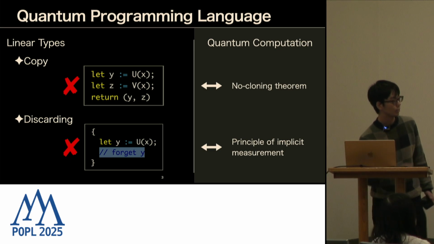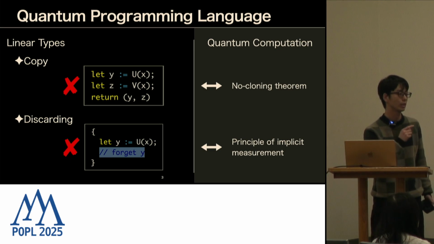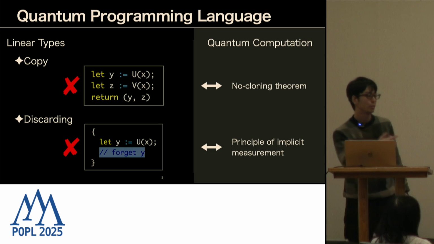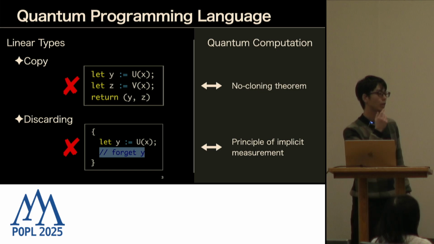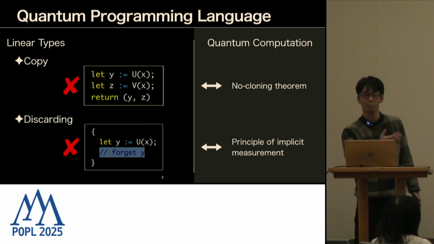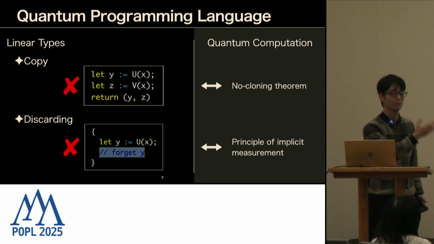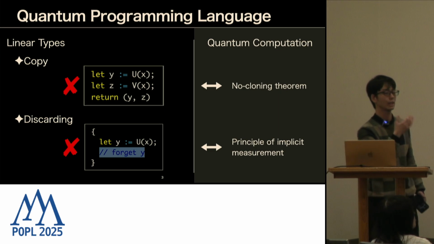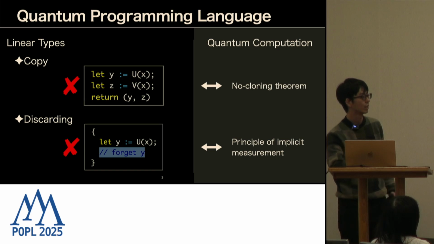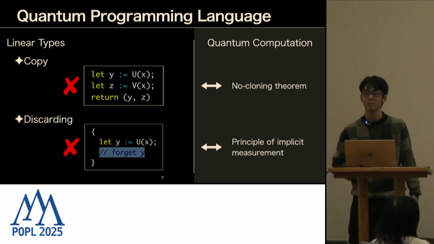And prohibition of discarding corresponds to prohibiting a program like the one at the bottom, which implicitly forgets this resource y, which corresponds to the principle of implicit measurement. When you forget something in a programming language, that corresponds to implicit measurement. But we don't want to do measurement implicitly because it's a kind of irreversible operation. You don't want to do it implicitly. So that's the point of linear types.